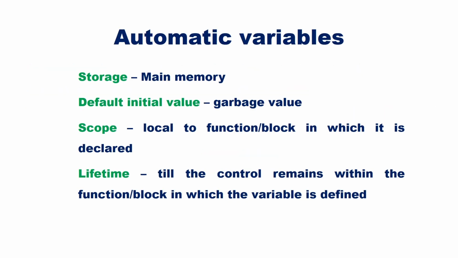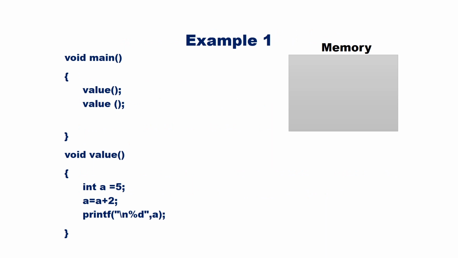Automatic variables are stored in main memory. If no initial value is mentioned, the default initial value is garbage value. The scope of the variable is local to the function or the block in which it is declared. The lifetime of the variable is till the control remains within the function or the block in which the variable is defined. Let us see an example.